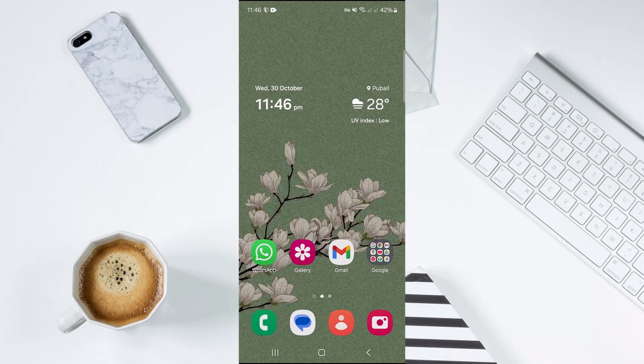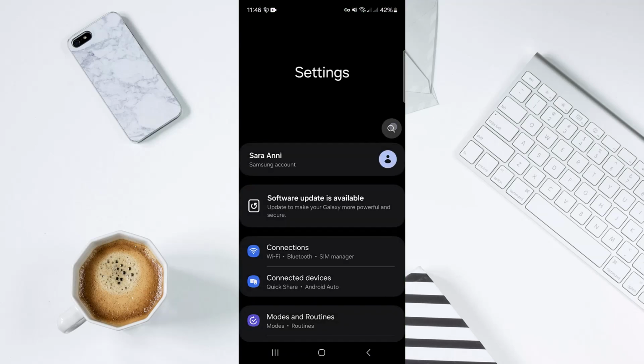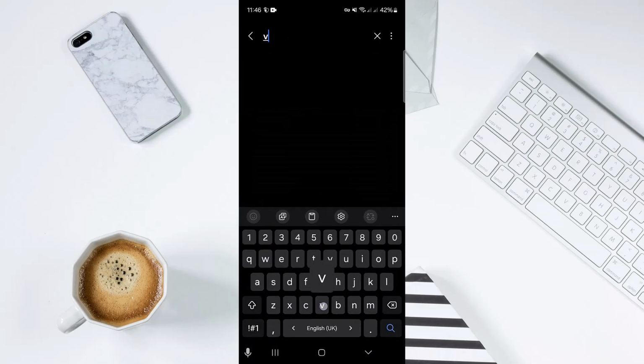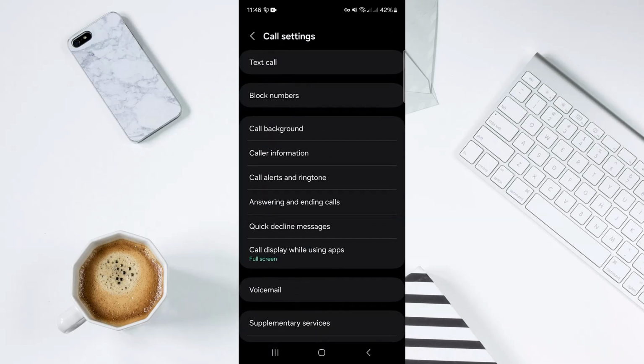In today's video, you are going to see how to set up voicemail settings on an Android phone. So let's get right into it. Head over to your settings option. Go to the search bar and search for voicemail and go to the voicemail option.